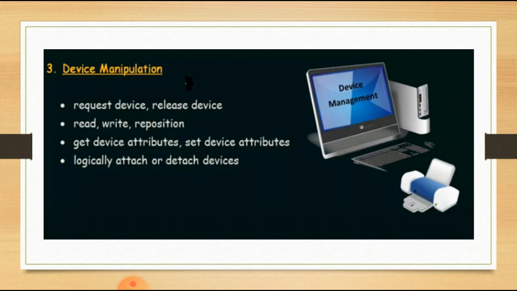And after completing its execution, it has to leave that device, that is, we are going to release that device. For that we have to use the release device system call. Similarly, read and write are there, and next are get device attributes and set device attributes. To get and set the device attributes, again we need to use these system calls. The final one is logically attach or detach devices.